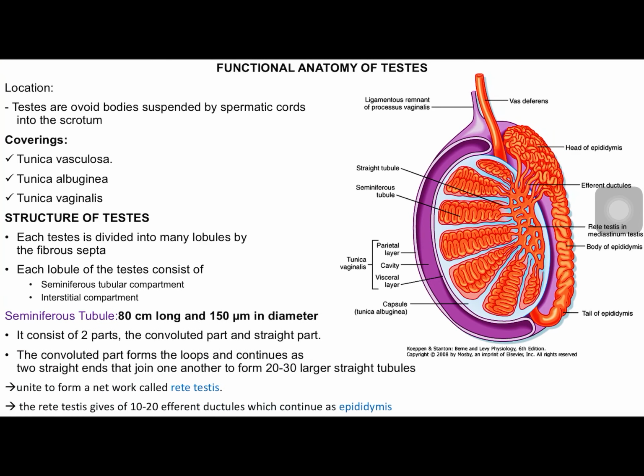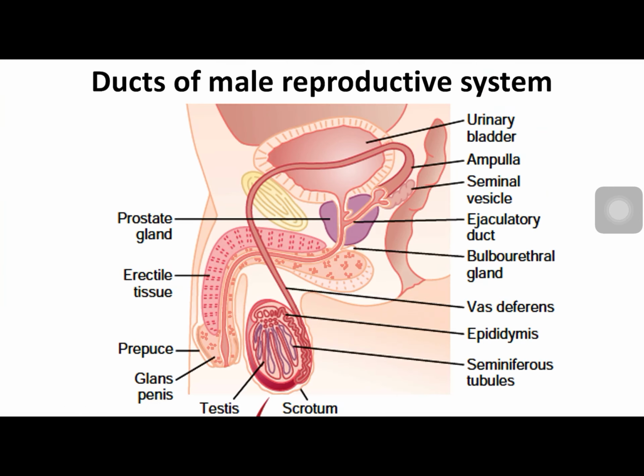The epididymis, which is located here, continues as the vas deferens. The vas deferens is a long duct which terminates inside the prostate as the ejaculatory duct. This ejaculatory duct is a small communication between the vas deferens and the urethra.